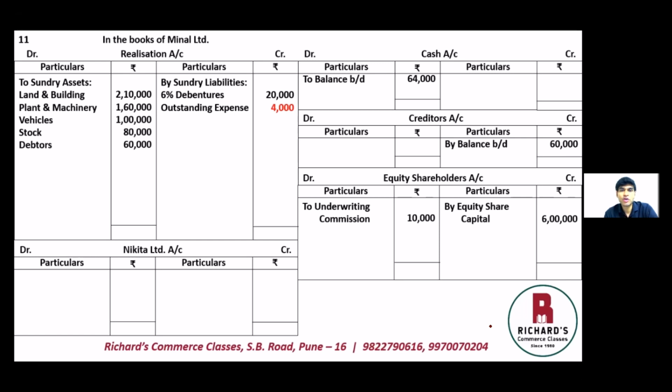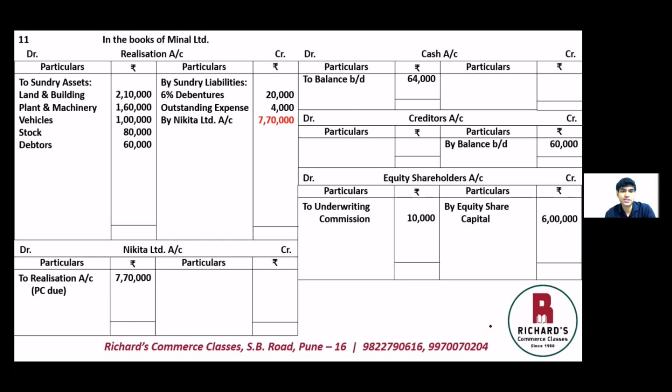The next will be the entry for purchase consideration due, which will be the purchasing company, that is Nikita Limited's account debit, realization account credit. So going to the debit side of Nikita Limited, we have to realization account for purchase consideration due, and the value of purchase consideration we just found out was 7,70,000. The second effect in the realization account on the credit side, you have by Nikita Limited's account 7,70,000.